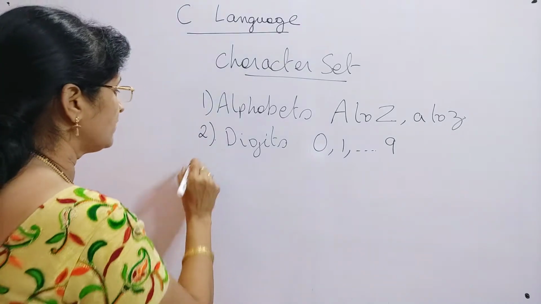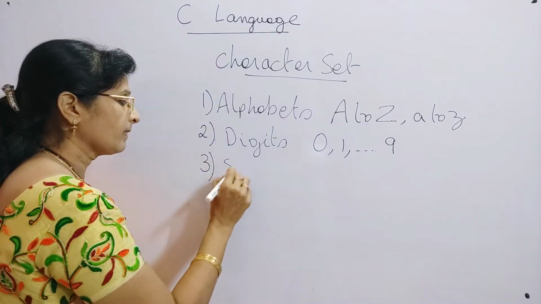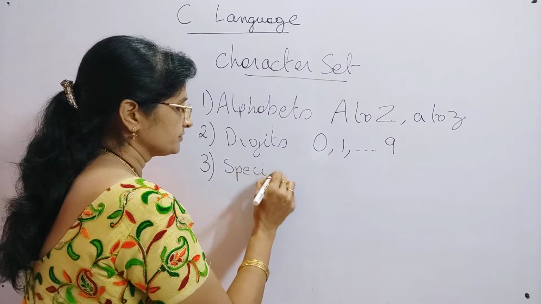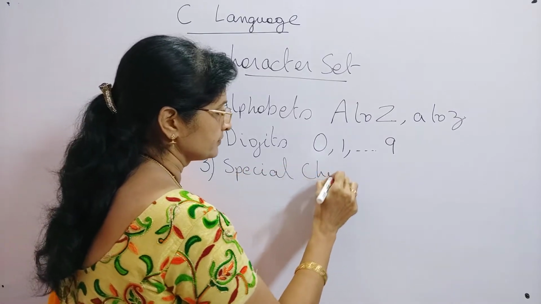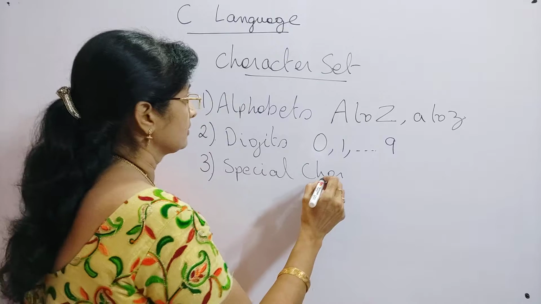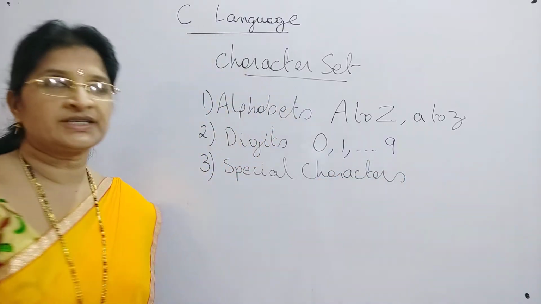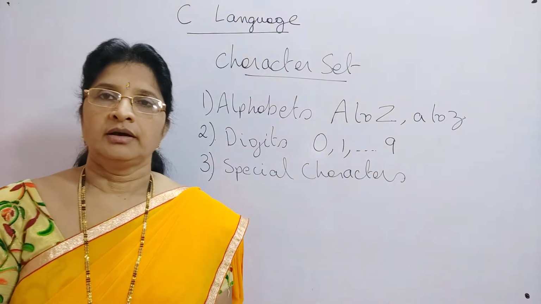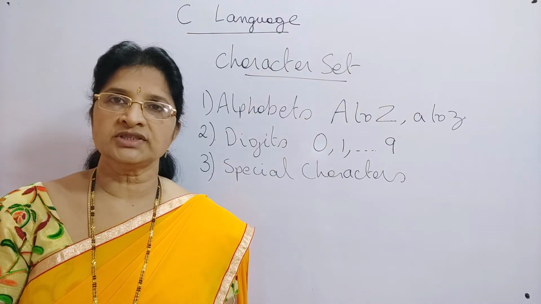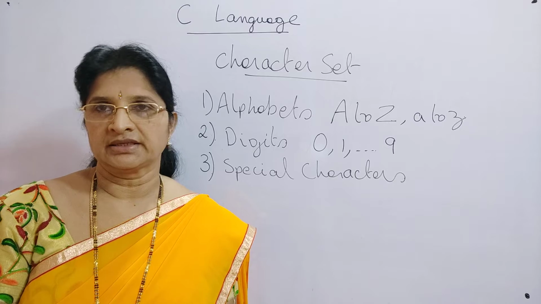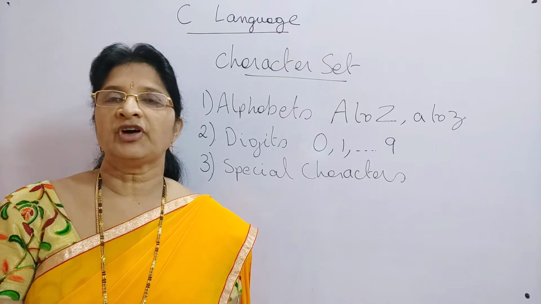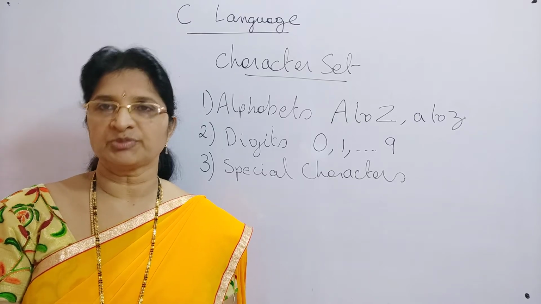And the next one is special characters. What are these special characters? In C language, we use certain special symbols or characters, and for each and every symbol there is some specific meaning.